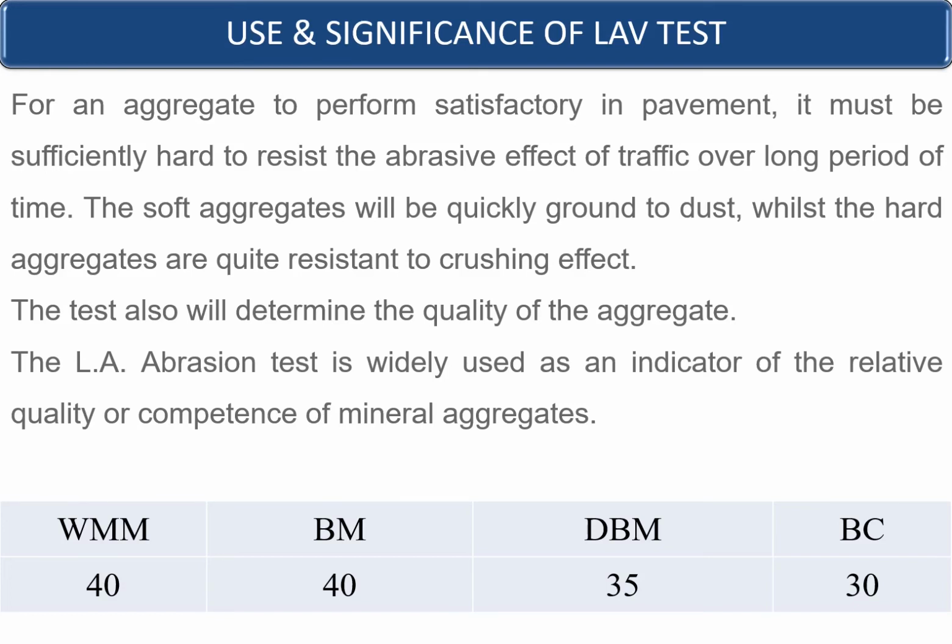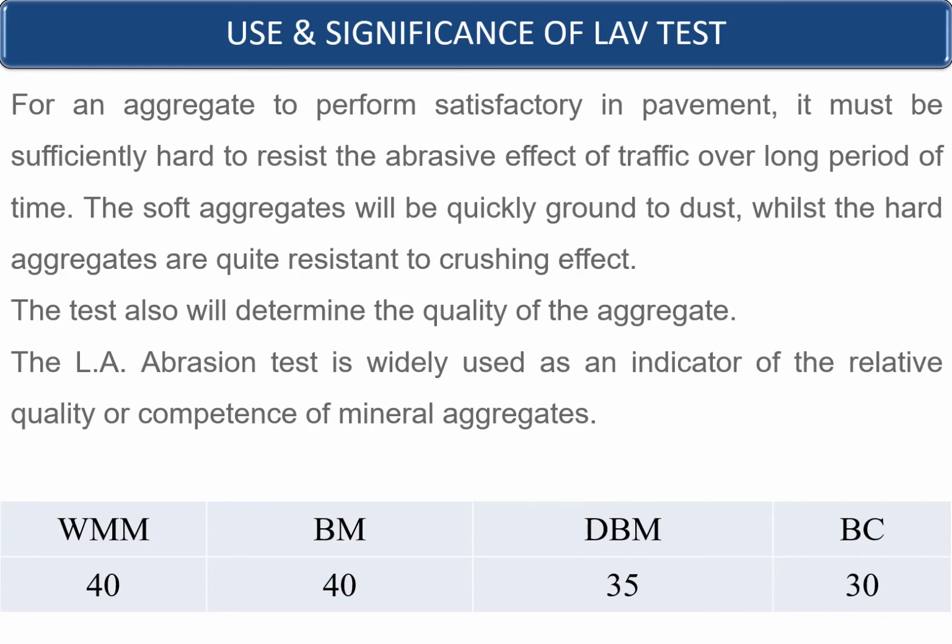Depending upon the value of the LAV test, the selection criteria are set for different layers of roads like WMM, that is wet mix macadam, bituminous macadam, dense bituminous macadam, and bituminous concrete. For WMM, an LAV of 40% maximum is allowed.